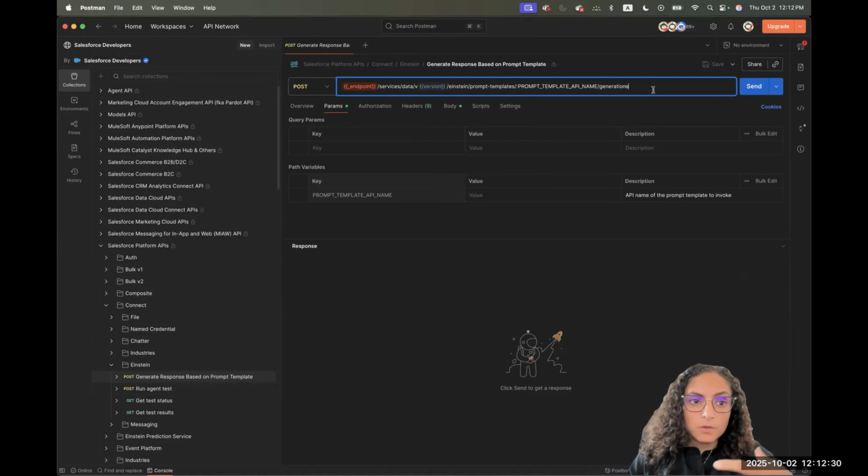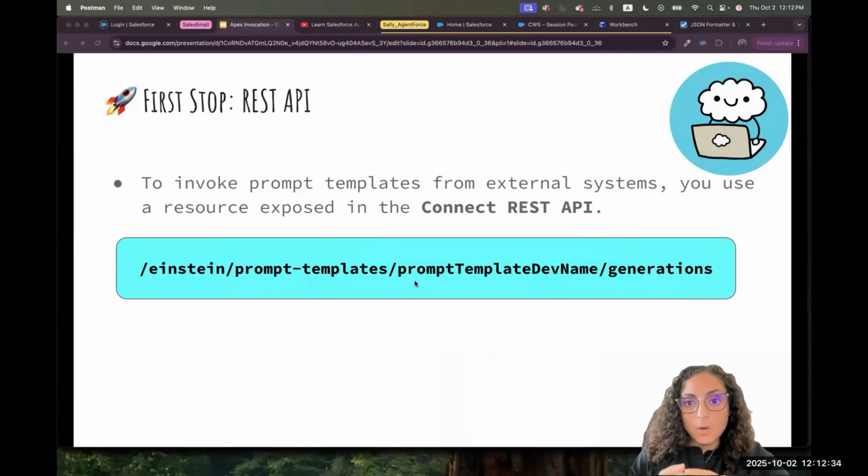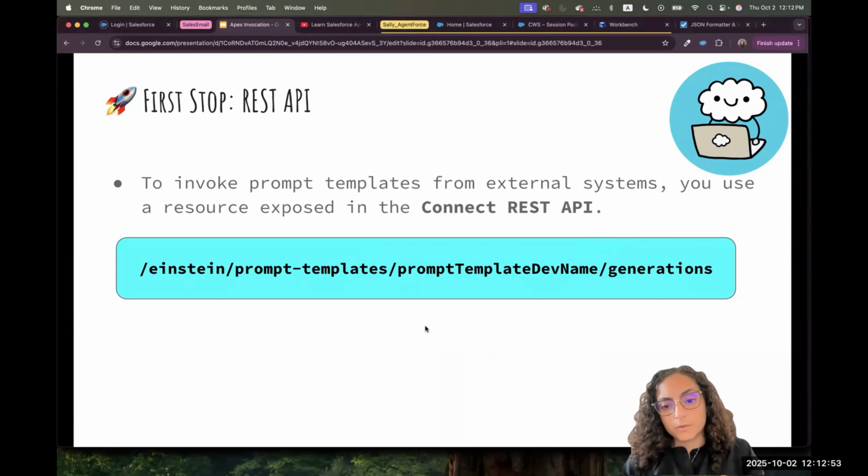Because we wanted to make it as easy as possible for us today, I decided to do it in Workbench. The reason is that Workbench will authenticate us by entering the username and password, and then we can use it directly. In Postman, you have to handle the authentication and validate that you have access to the org, so it's more steps and more complicated.